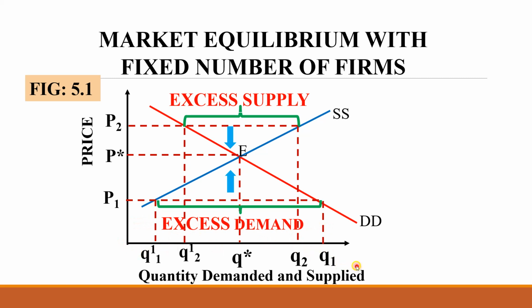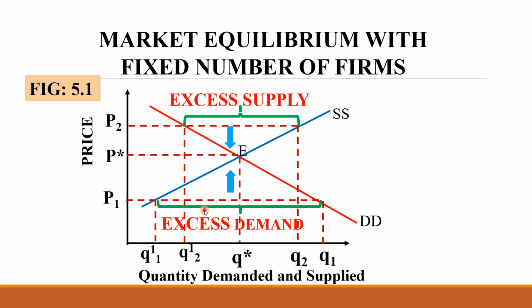And what will happen when there is an excess demand? Another term for excess demand is shortage. For that commodity at this price level P1, there is a shortage. So when there is a shortage, what will the consumers do? Normally, consumers will compete with each other to get that item.